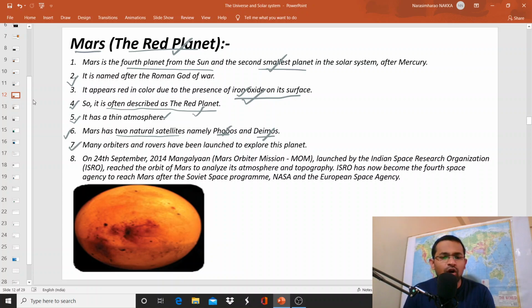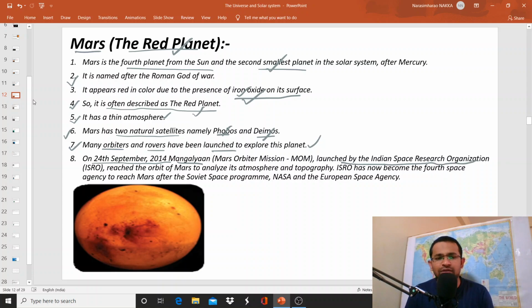So many orbiters and rovers have been launched to explore this planet. You do know that on 24th September 2014, Mangalyaan, the Mars Orbiter Mission, was launched by the Indian Space Research Organization.